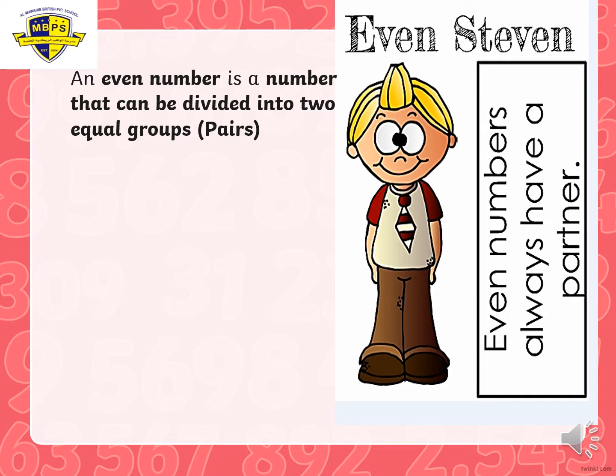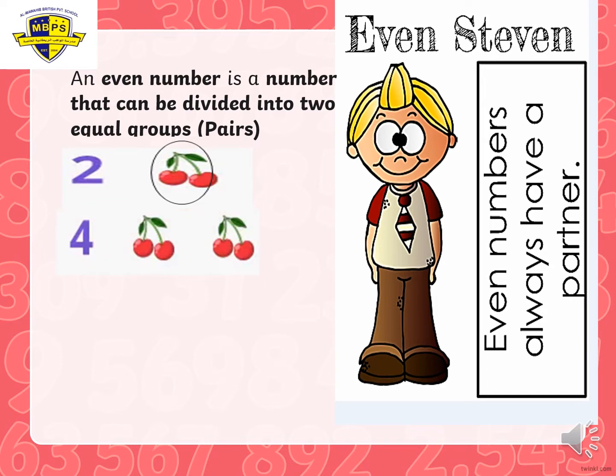Okay, now let's see what are Even Stephen's numbers. Let's start with number 2. Look at number 2. We have 2 in one group and no one is left over. That's why 2 is an even number. What else? Very good. 4. 4, I can make it in groups of 2. I can make it in pairs and I will find no one is left over.